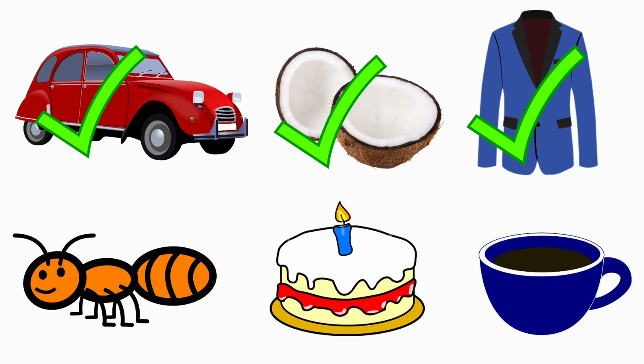Next one, cake. The beginning sound for the picture cake is K. And the sound for the letter C is K. Both are having same sounds. So, we are going to tick the picture cake.